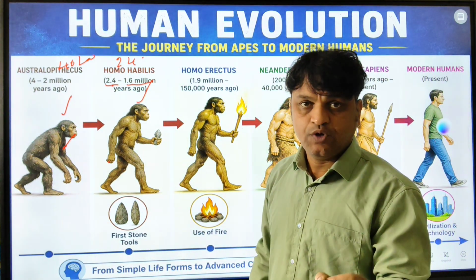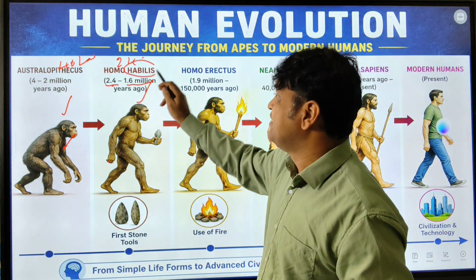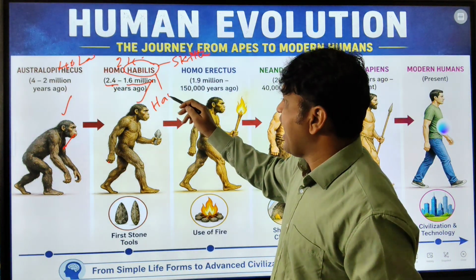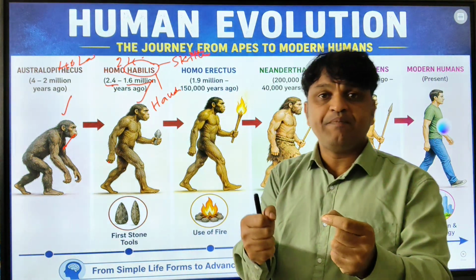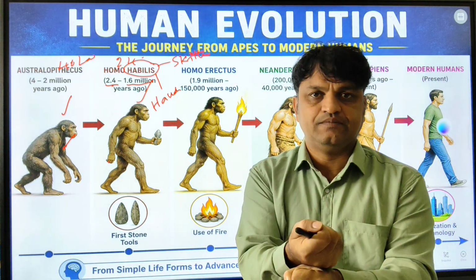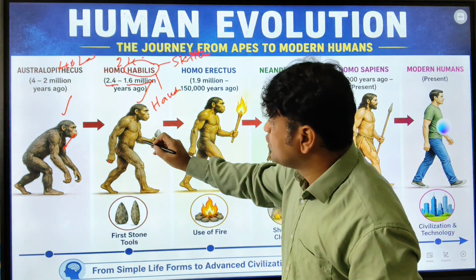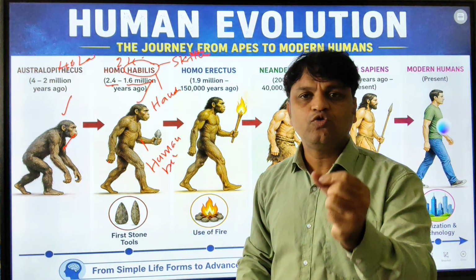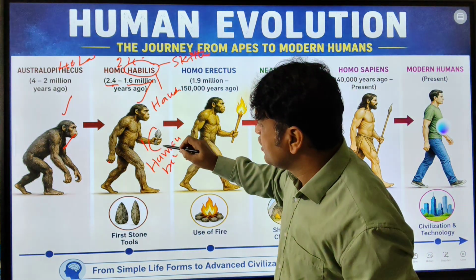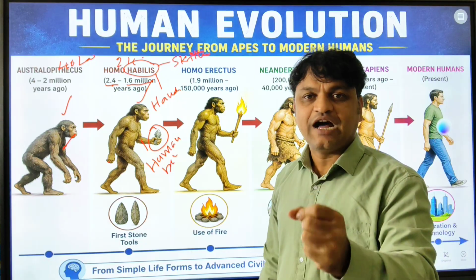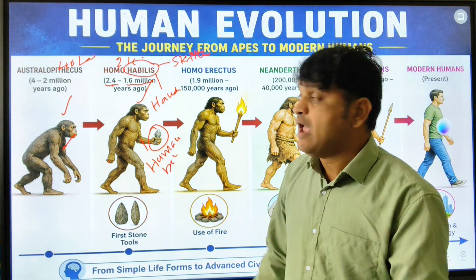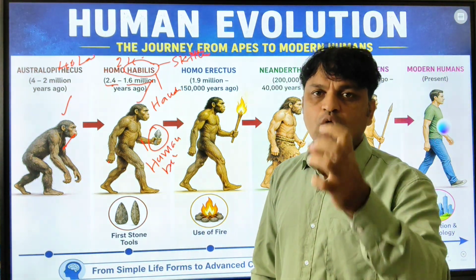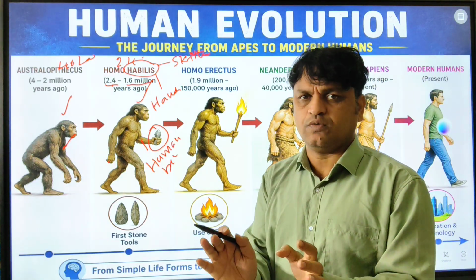And I told you in our previous video, Homo habilis. Habilis means skilled man, and he is also called handyman. Because for the first time he prepared stone tools with his hand, and that led to human behavior. See, in his left hand you can see the tool. So Homo habilis is called handyman, and habilis means skilled. He is the first skilled person who discovered the crude stones. Crude means a little bit modified stone, right?